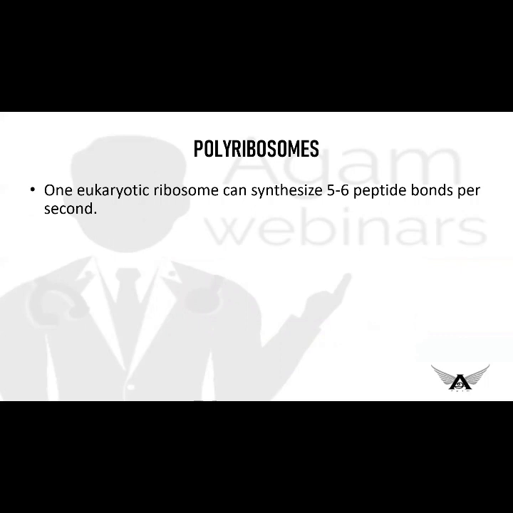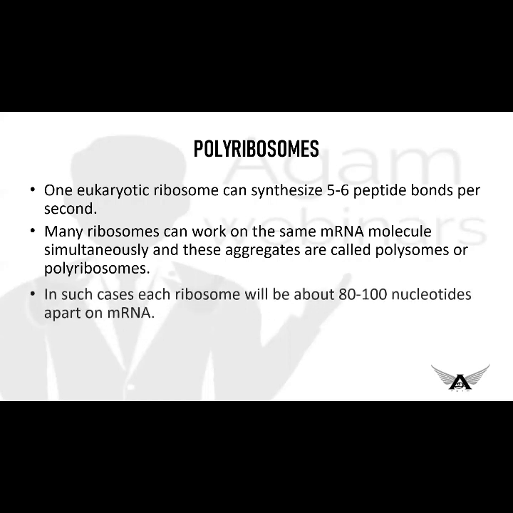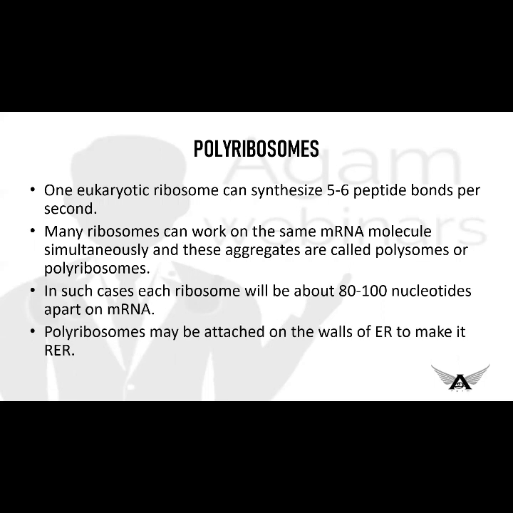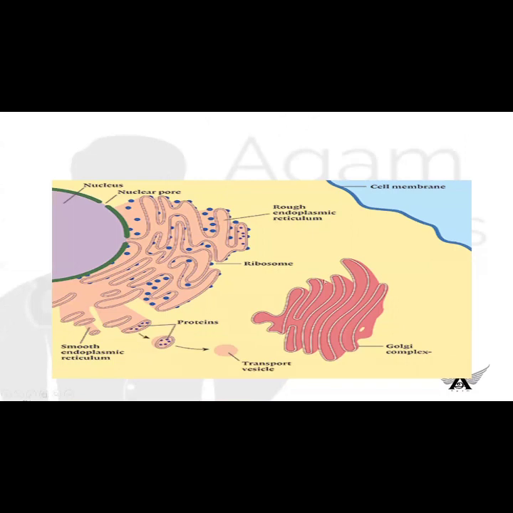In that case, each ribosome will be 80 to 100 nucleotides apart from each other on the mRNA. That is what the polyribosome is. Polyribosomes will be attached on the walls of the endoplasmic reticulum to make it rough endoplasmic reticulum. These are the polysomes or polyribosomes.